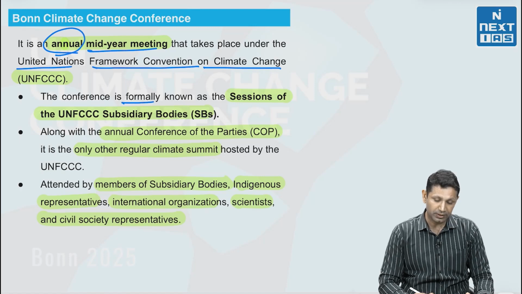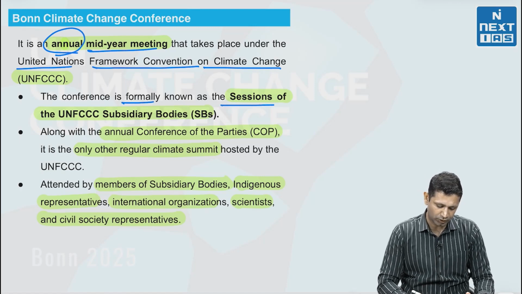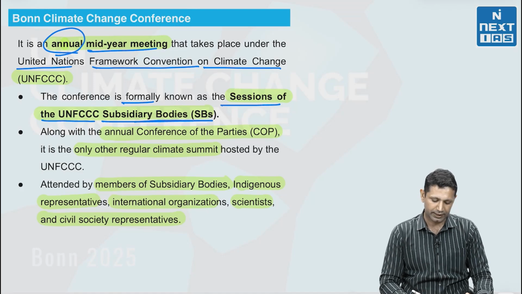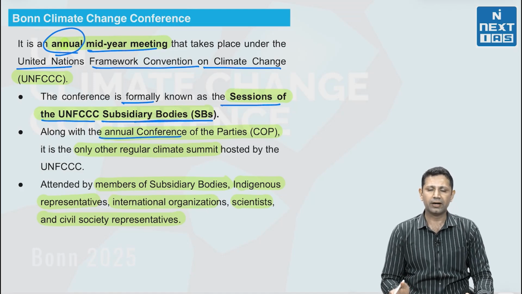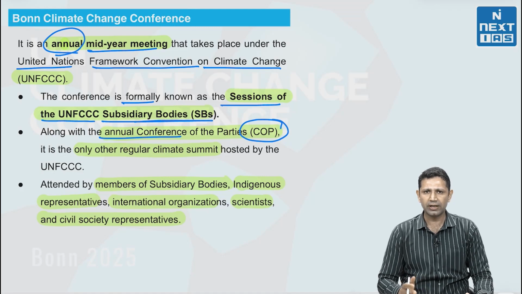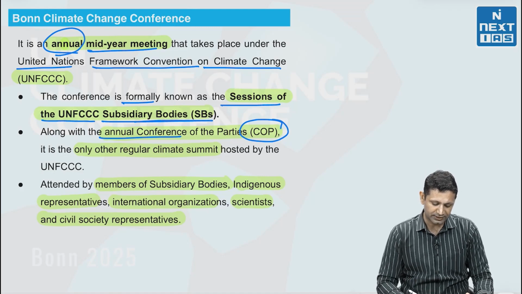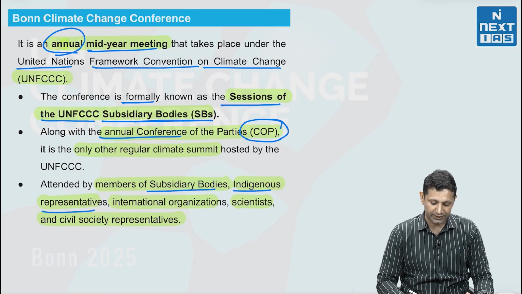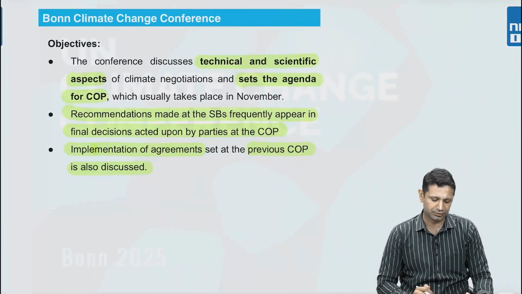Now this is formally known as the sessions of UNFCCC subsidiary bodies. It is an annual conference, and another annual conference that happens is the COP that usually happens in November. It is attended by members of subsidiary bodies, indigenous representatives, international organizations, scientists and civil society representatives.